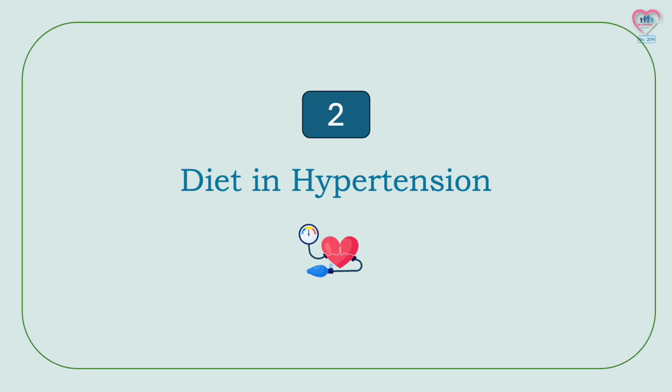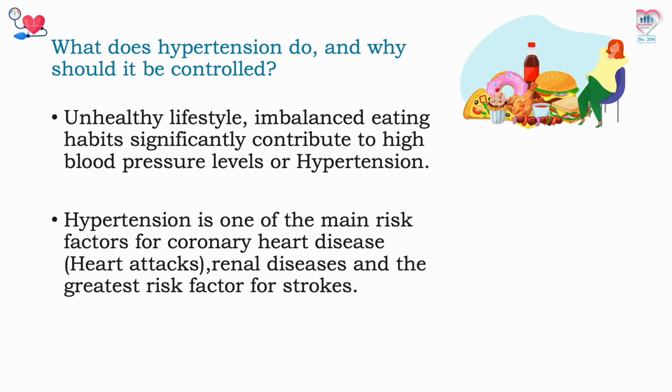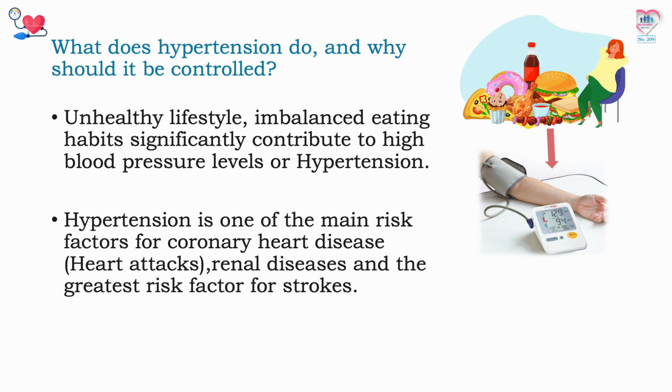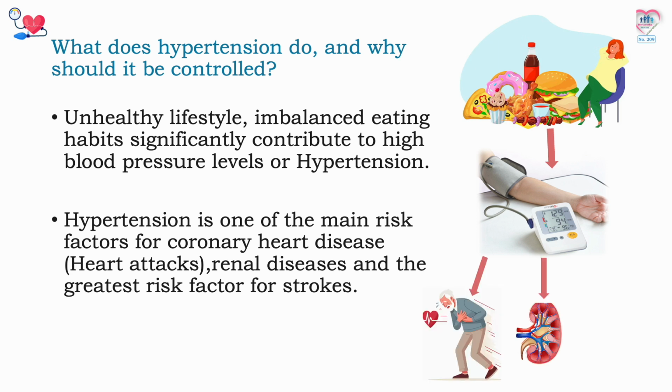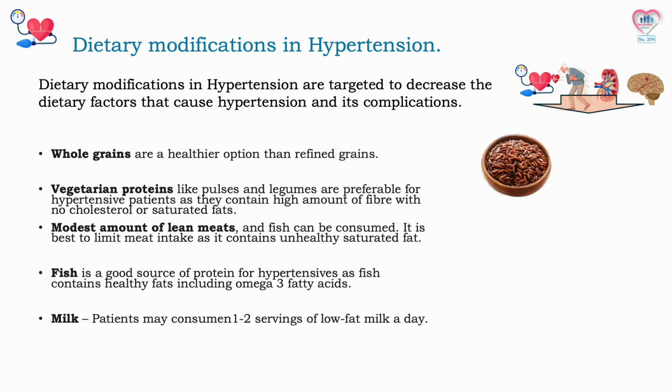Let's look at the harm hypertension does and why it should be controlled. Unhealthy lifestyle and imbalanced eating habits significantly contribute to high blood pressure levels or hypertension. Hypertension is one of the main risk factors for coronary heart disease, heart attacks, renal diseases, and the greatest risk factor for strokes. Hence, dietary modifications in hypertension are targeted to decrease the dietary factors that cause hypertension and its complications. For patients with hypertension, whole grains are a healthier option than refined grains, as refined grains contribute to raising fat levels in the blood.